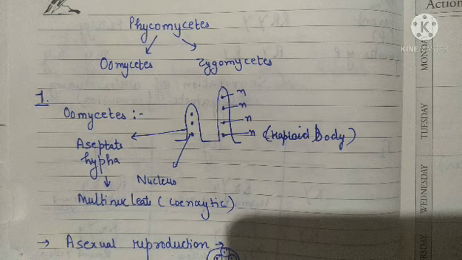In Oomycetes, the mycelium is syncytic, that is aseptate and multinucleate, and you will see that asexual reproduction involves the formation of sporangia. So first of all, just focus on the hyphae. In the hyphae, you can see there are a large number of nuclei present, and these nuclei are in haploid state, means their body is haploid, and such a multinucleate condition is referred to as syncytic condition, and there are no septa, no wall in the hyphae, so it is known as aseptate hyphae.